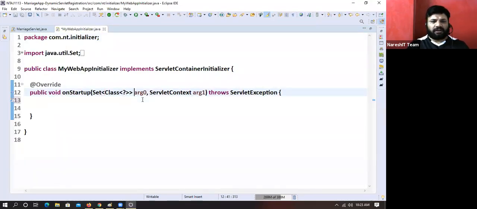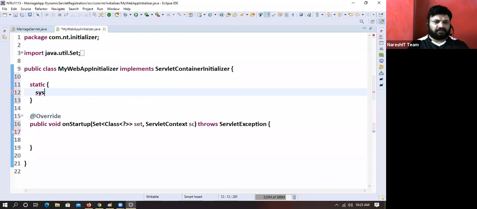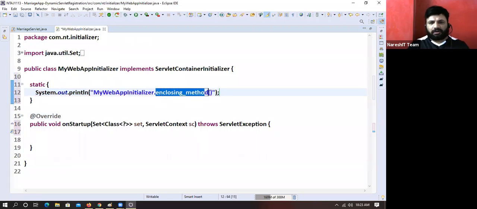Okay, this is giving me arg0. I will take it as sc. To give the feeling that this class is automatically loaded and this class object is automatically created, I'll write System.out.println in a static block.